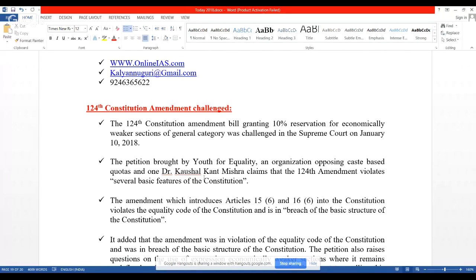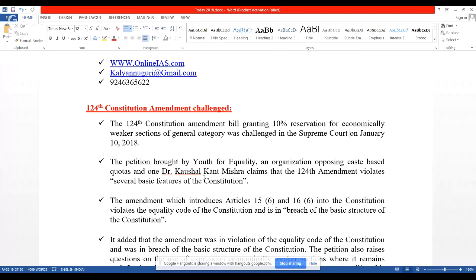The 124th Constitution Amendment Bill was challenged in the Supreme Court today. That is January 10th, 2018. Right? And the petition was brought by Youth for Equality. Right? And it said that the 124th Amendment violates several basic features of the Constitution. You know what is the meaning of the basic features of the Constitution.